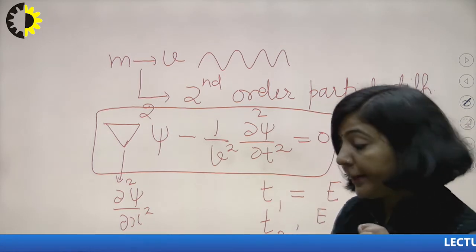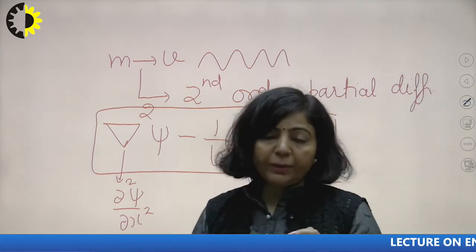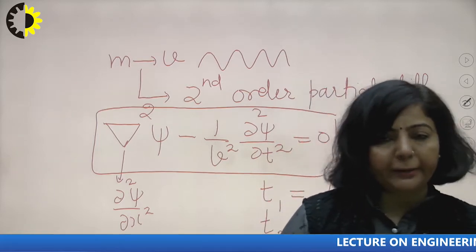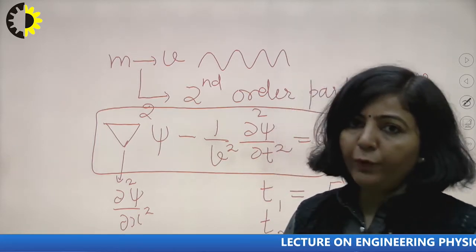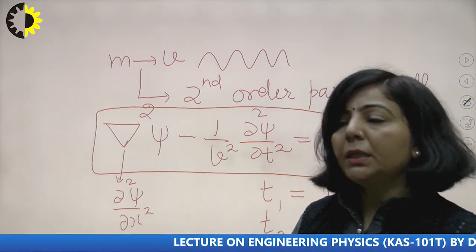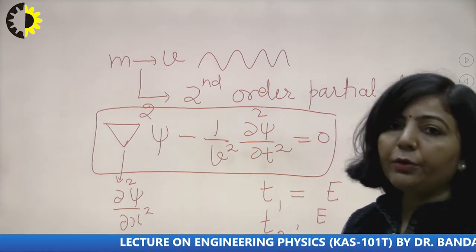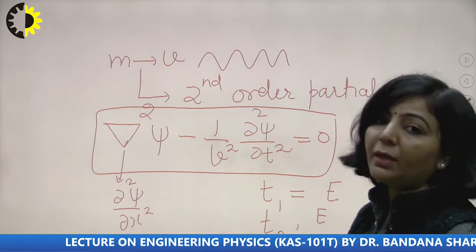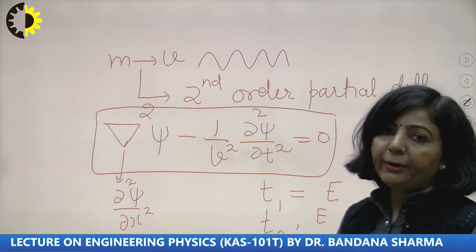So what I have explained is, if you have a microscopic particle that is moving and its energy is independent of time, then the second order partial differential equation which describes the wave nature will be your time independent equation.